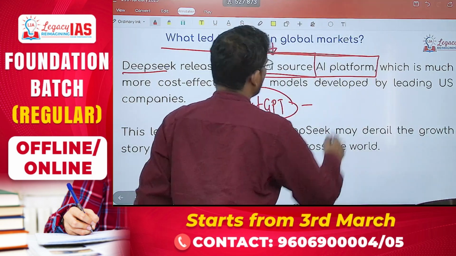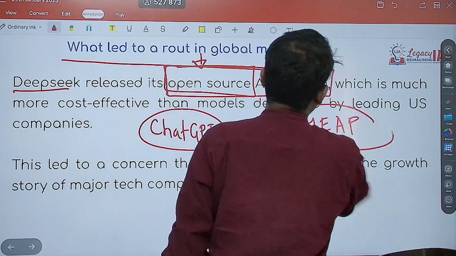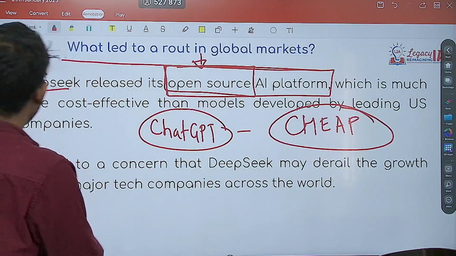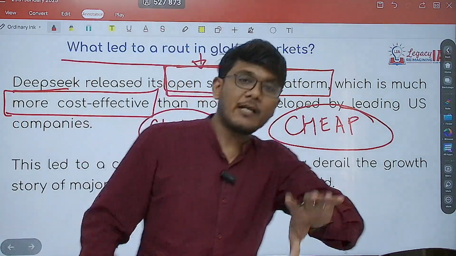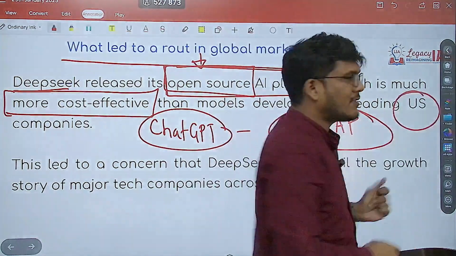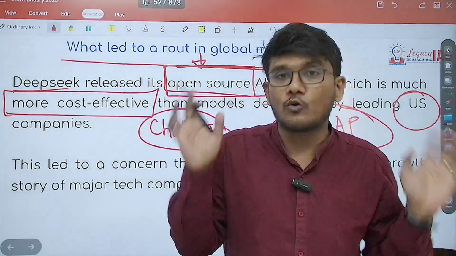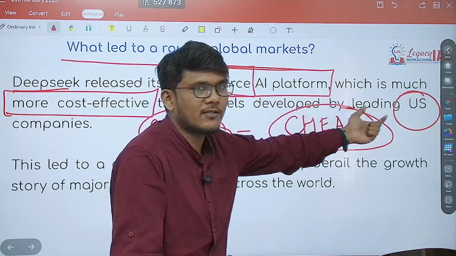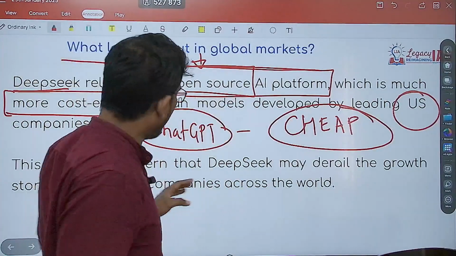It is extremely cheap as compared to others. Means it is more cost effective than other AI models that have been developed by US. So basically, they say it has blown the USA's mind. Basically, what it has done is it has made the stock exchange fall.